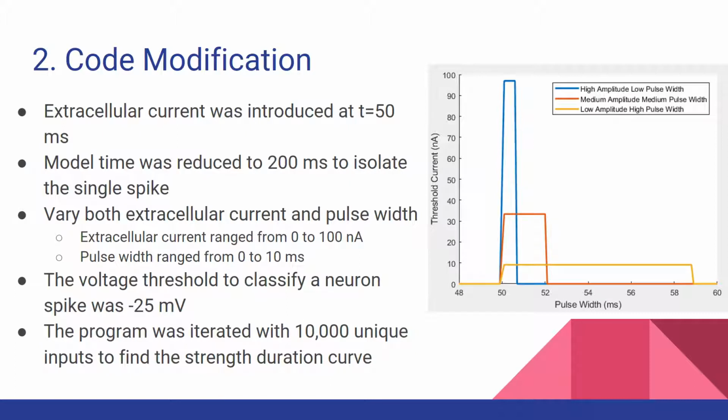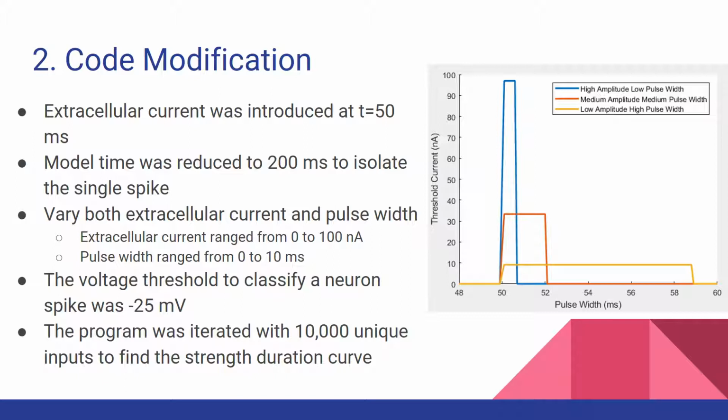So here we have the code modification. We tweaked our parameters slightly to generate sufficient spikes in the soma and dendrite. These resulted in being closer to the values seen in the actual code. And then we introduced current spikes at t equals 50 milliseconds. Now this ranged from high amplitude inputs to low amplitude inputs, and low pulse widths to high pulse widths. So the graph on the right shows some examples of that, with a high amplitude and a low pulse width, and then a low amplitude and a high pulse width graph, and then somewhere in the middle for the last line.